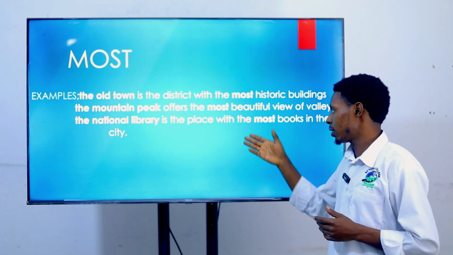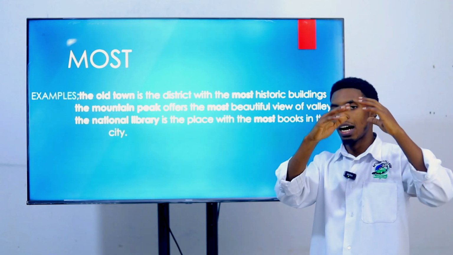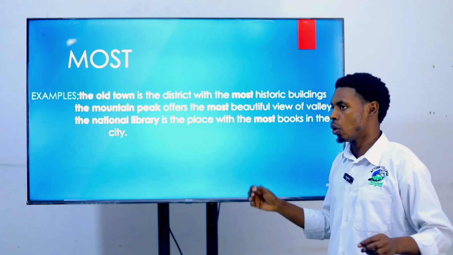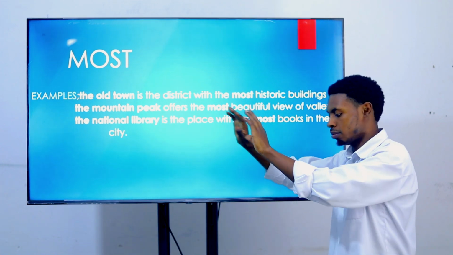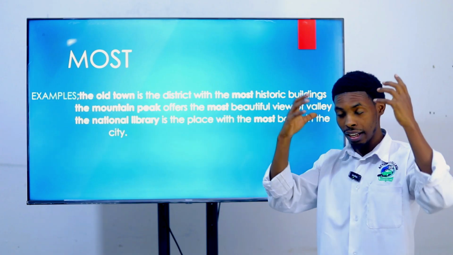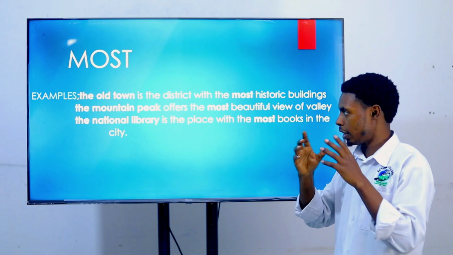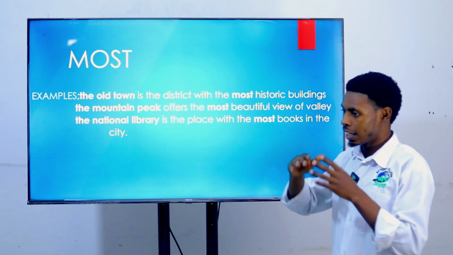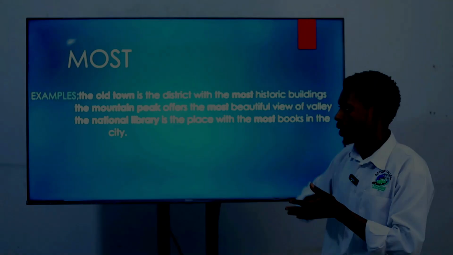Here it means the National Library has, say, 100 books, while others have 15, 20, and some even less. So we understand that the National Library has more books than all the rest of the libraries.